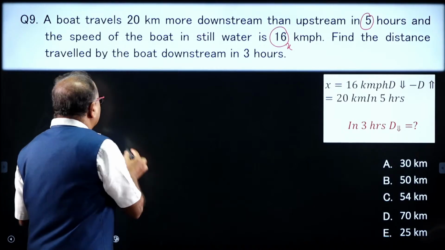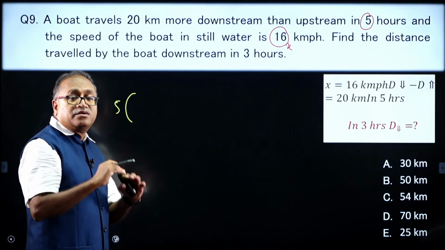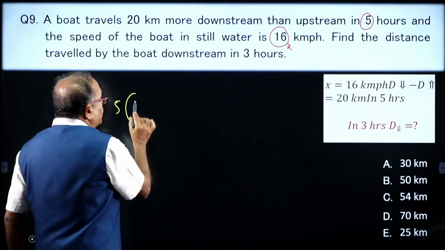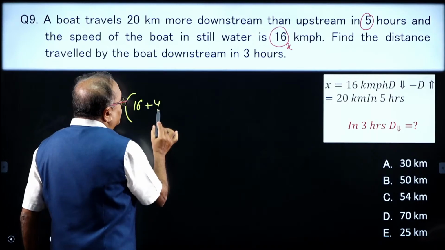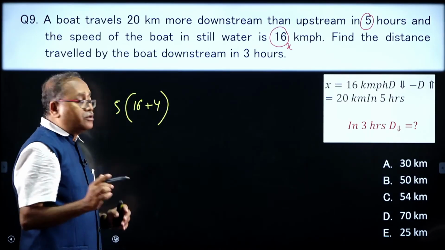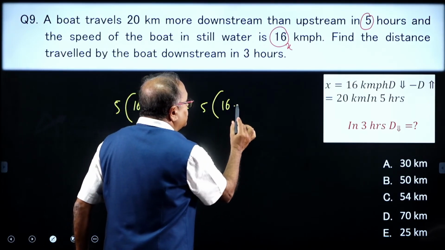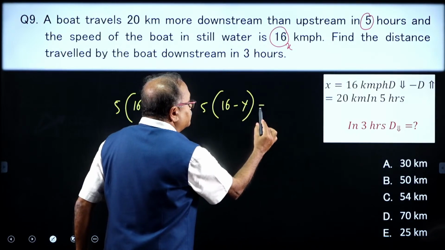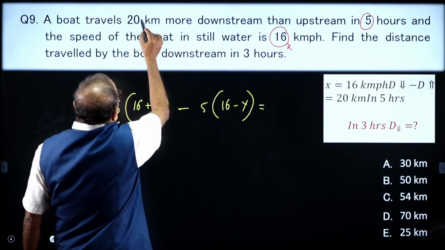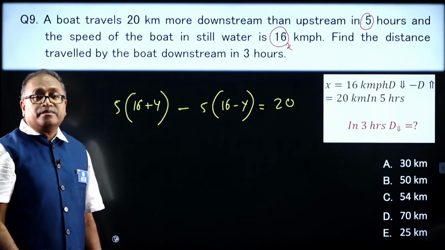So, let us take this 5 into downstream speed, that is 16 plus y. This is the distance, time into speed, minus upstream speed, that is 16 minus y, which is equal to the difference of distance, 20 kilometer. That is what is given.